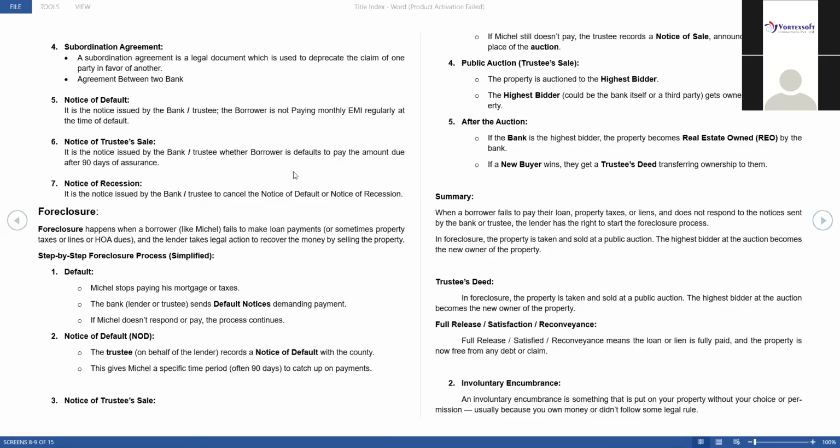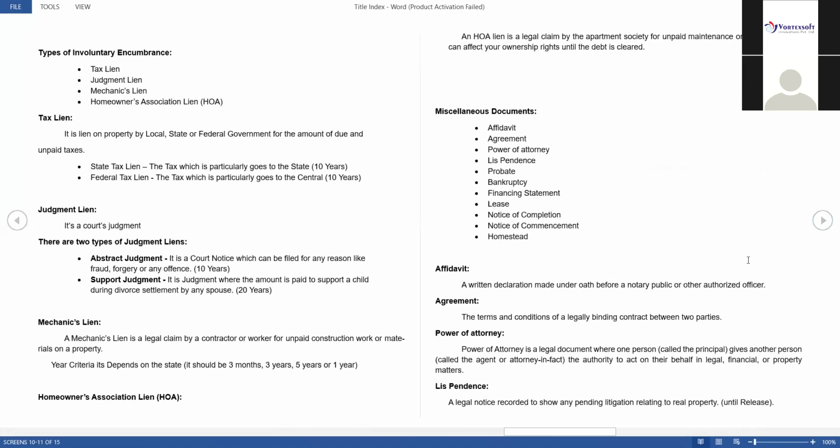Now, up to foreclosure, we completed voluntary encumbrances. Now we will go for involuntary encumbrances. Involuntary encumbrance is nothing but someone forcing us to pay. It should be like a property tax or any state tax, municipality tax, or a central tax, whatever the things are there. Now the government is telling us to pay that tax amount.